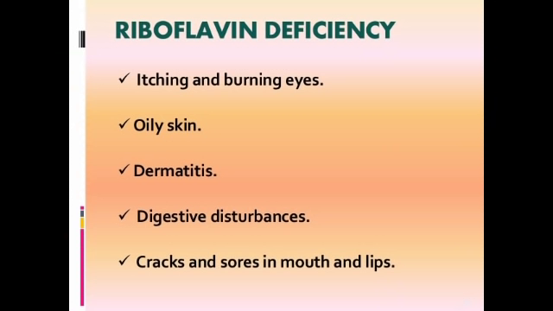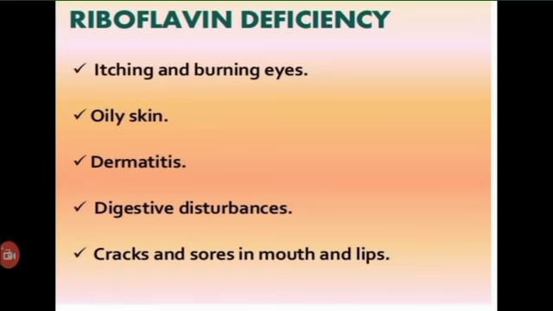Riboflavin deficiency includes cheilosis and glossitis. Cheilosis is fissures at the corner of the mouth, and in glossitis the tongue becomes smooth and purplish in color. Next, riboflavin deficiency is not very common, and it is mostly observed along with other vitamin deficiencies.